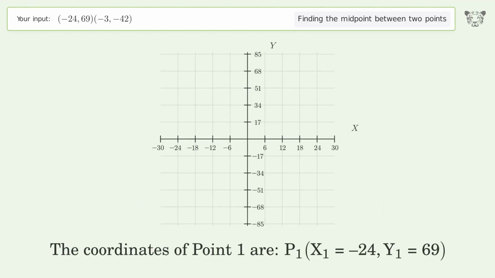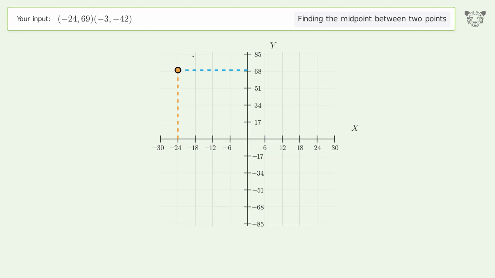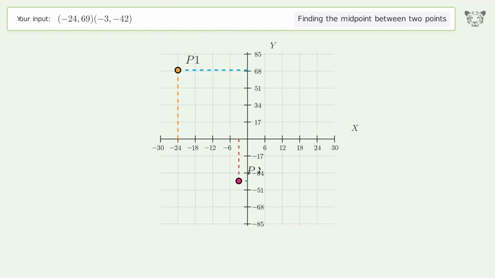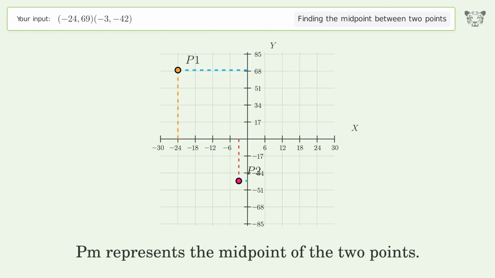The coordinates of point 1 are, x1 equals negative 24, y1 equals 69. The coordinates of point 2 are, x2 equals negative 3, y2 equals negative 42. PM represents the midpoint of the 2 points.